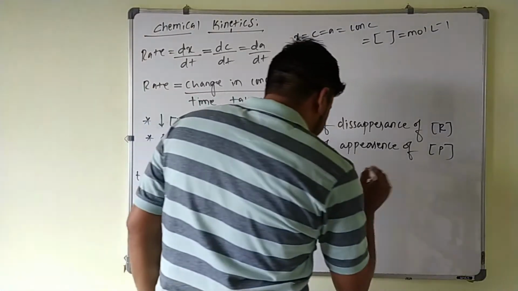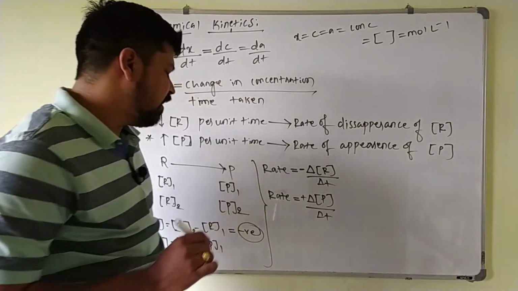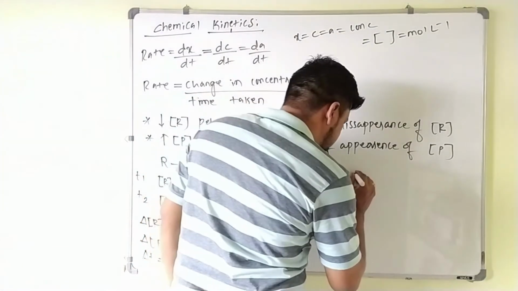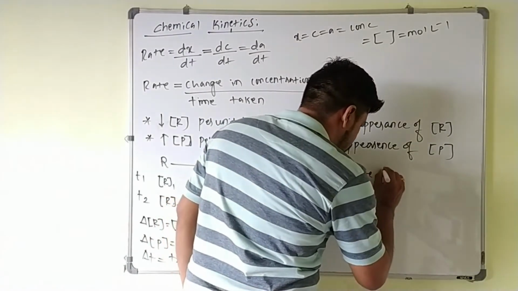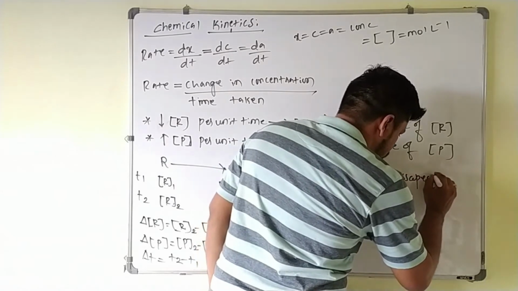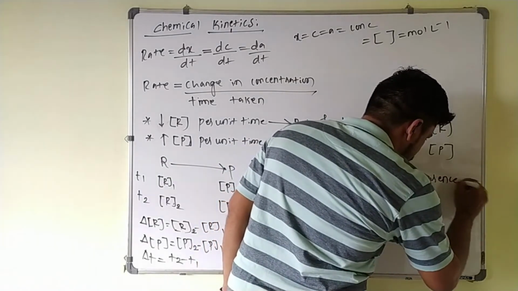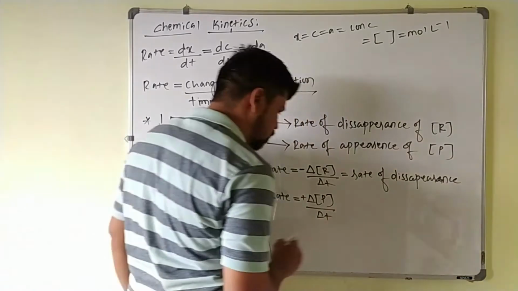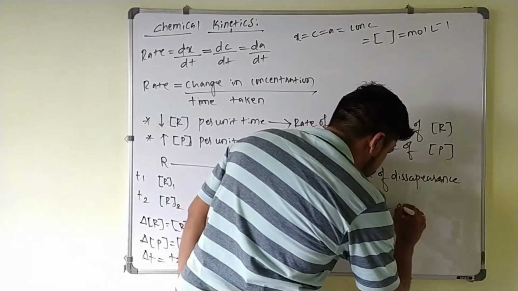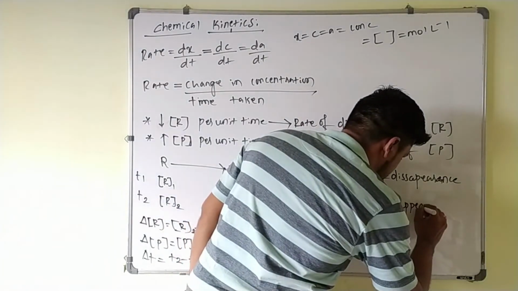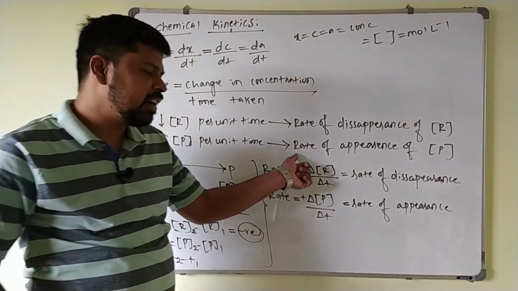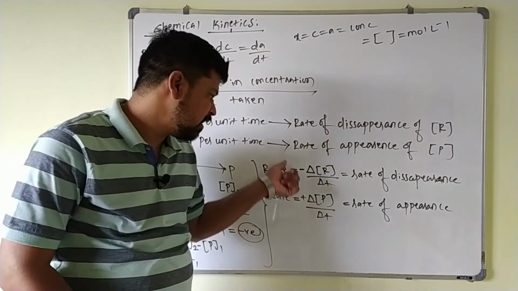Now this is nothing but the rate of disappearance of reactant, or this is also the rate of appearance of product. So the product is formed, it is a positive sign; the reactant is decreasing, its concentration is decreasing, it is a negative sign.